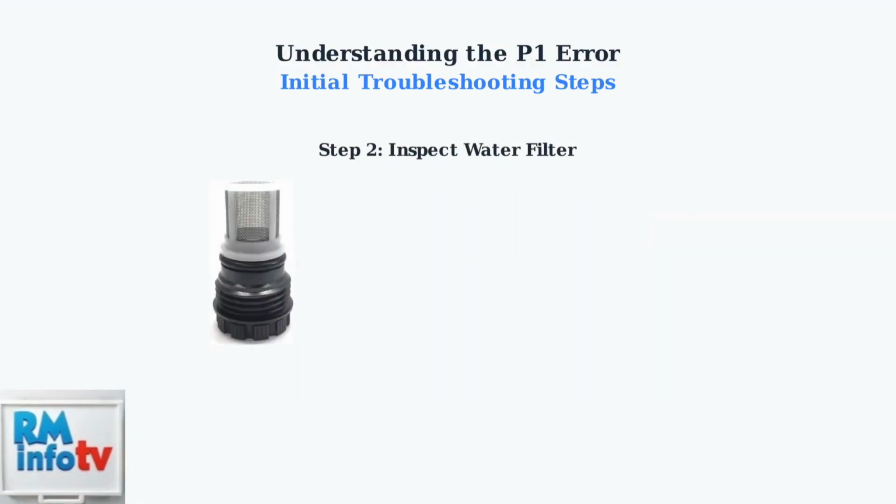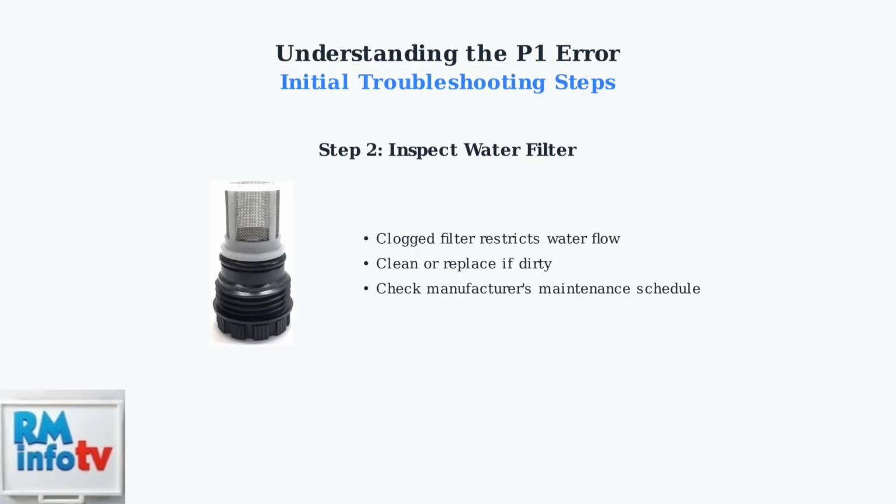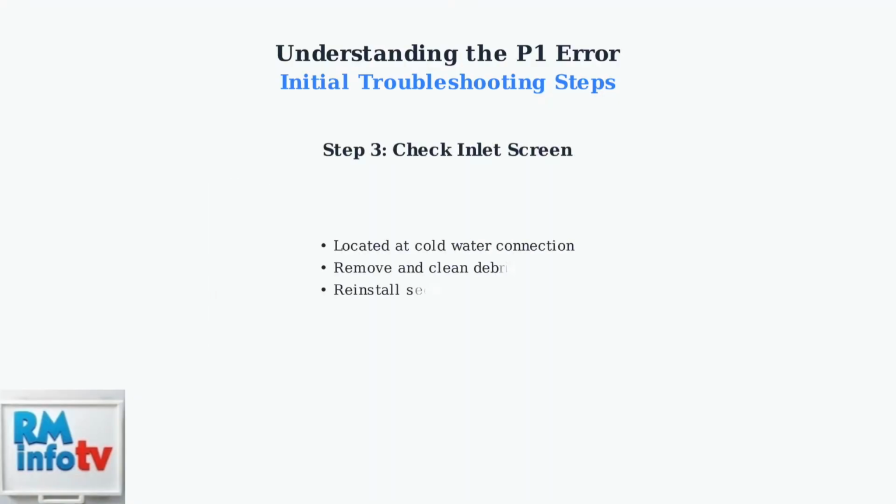Next, inspect and clean or replace the water filter. A clogged filter is one of the most common causes of restricted water flow, leading to the P1 error. Finally, check the inlet screen at the cold water connection. This screen can become clogged with debris, restricting water flow. Remove, clean, and reinstall it securely.